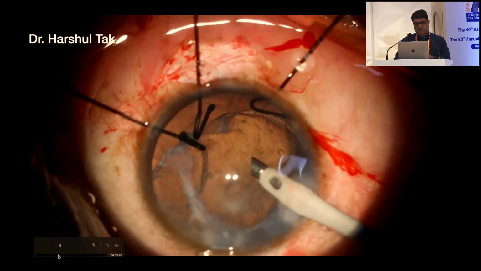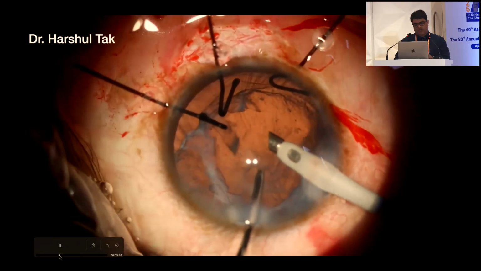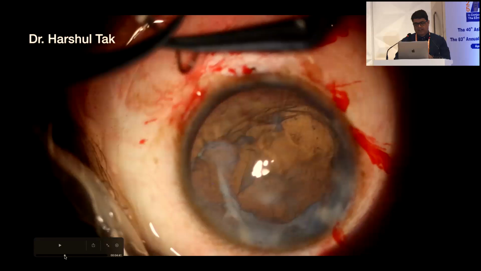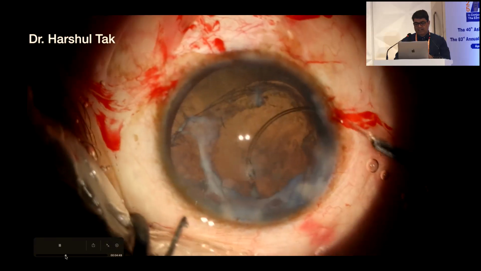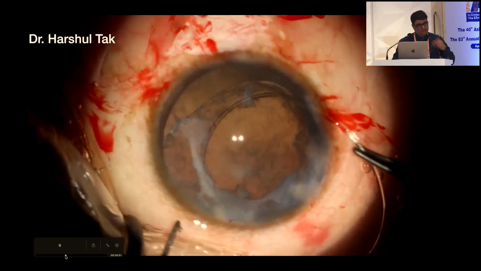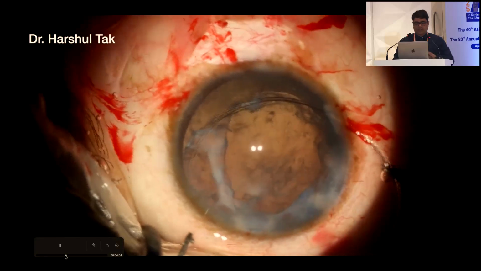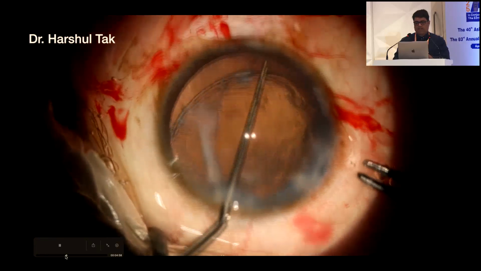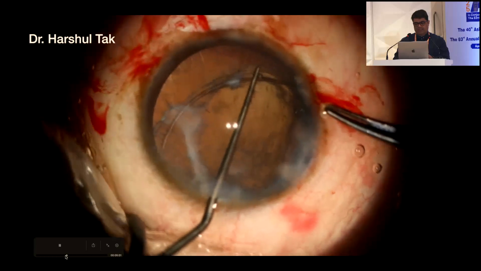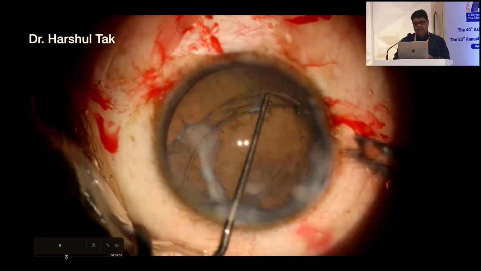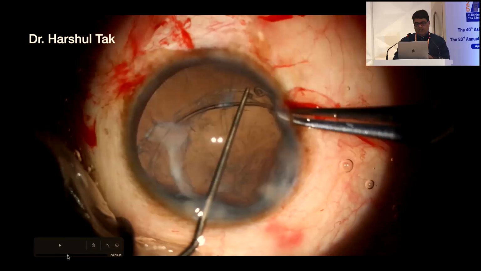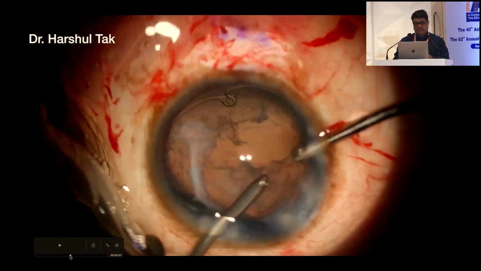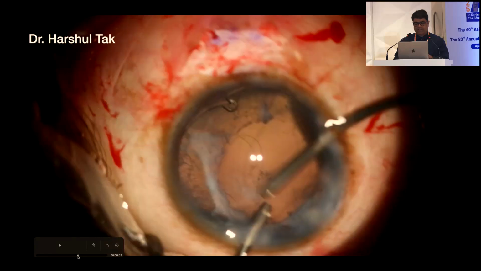So once I take off the nucleus, I go ahead and put viscoelastic, and now the job of these capsular hooks is over, but you need a CTR ring here to centralize the capsular bag to give it equatorial support. So I go ahead and put this CTR ring. If you are comfortable, you can use a Sioni CTR, because in the end you need to fixate this capsular bag. So you just use Kuglen's hook inside and put the CTR. So once the CTR is placed, you have the capsular bag nicely stretched. You take off all cortical matter nicely.